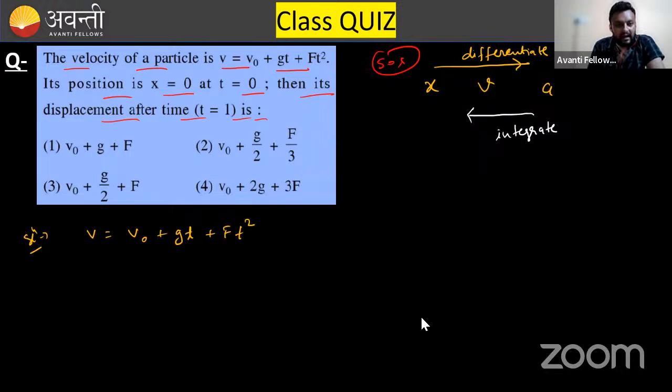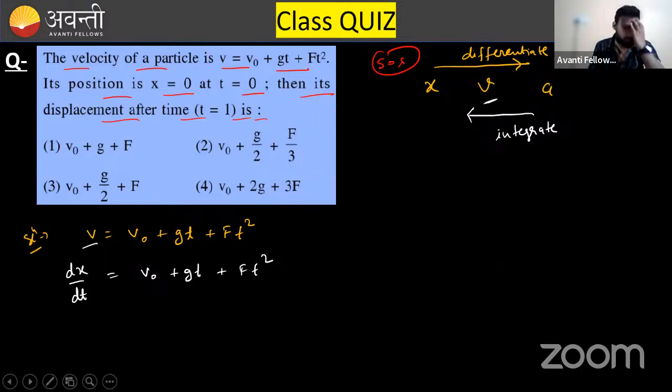Now they are asking you the displacement and giving you velocity. So what should you do first? Velocity is given, asking you the displacement. That means you should integrate it. You can write this velocity as dx over dt equals v naught plus gt plus ft square. Is it clear?